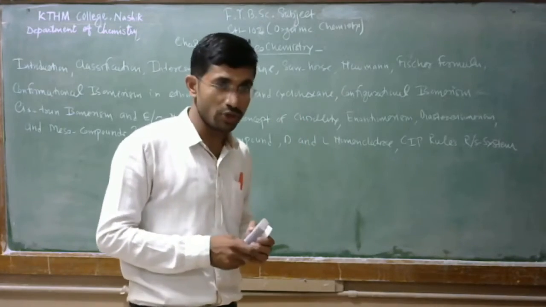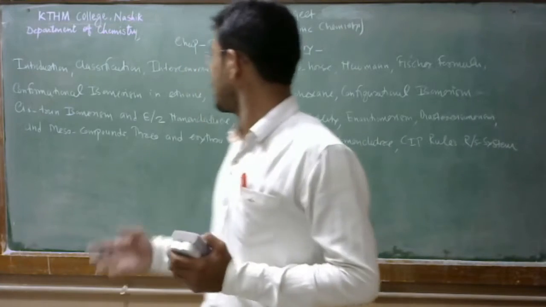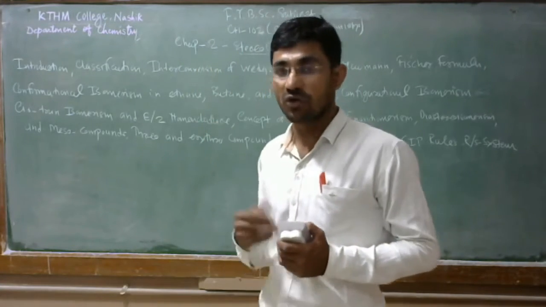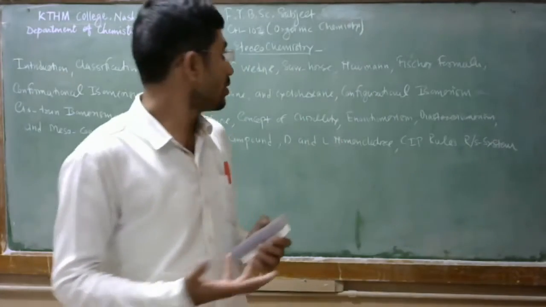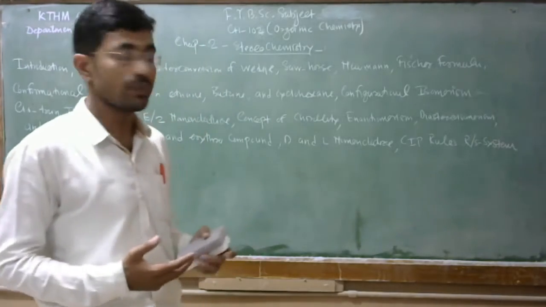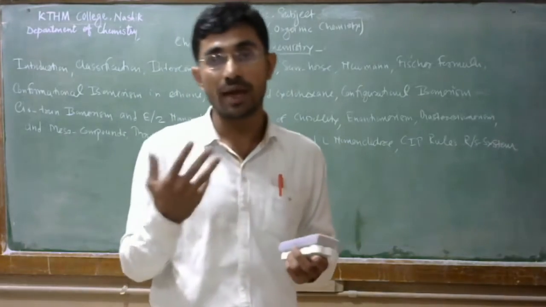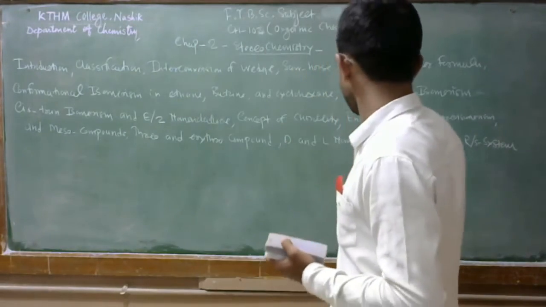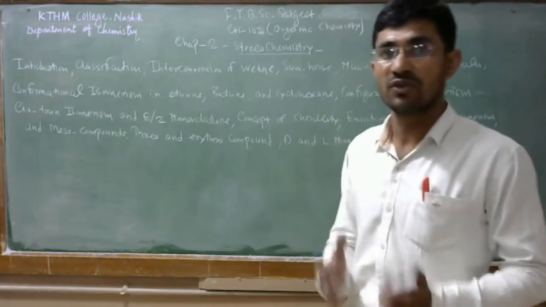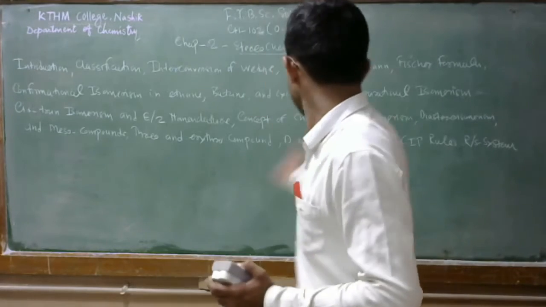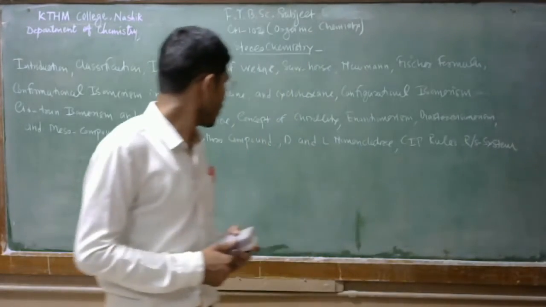Then configurational isomerism in alkene, geometrical isomers we call. For that we are going to learn EZ nomenclature. Then optical isomer. So optical isomer comes in configurational isomer. So concept of chirality we are going to learn, also enantiomerism, diastereomerism and meso compounds. In this compound actually two chiral carbons are present. So we are going to learn here. Then threo and erythro compounds, what is the difference between the threo and erythro compounds we are going to learn here. Then DL nomenclature system we are going to learn from these threo and erythro compounds.